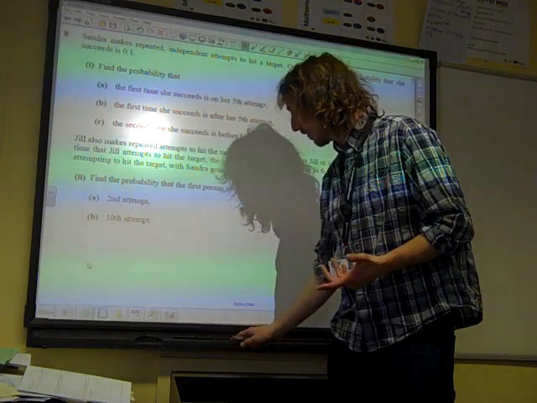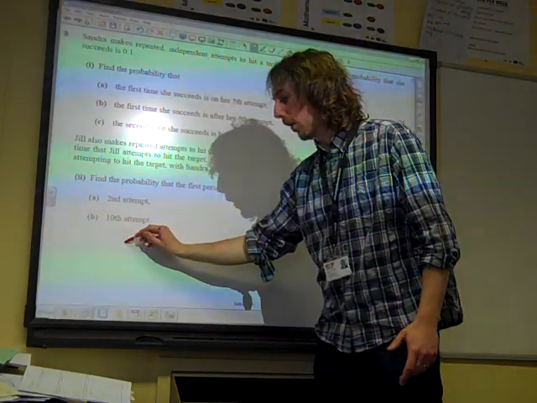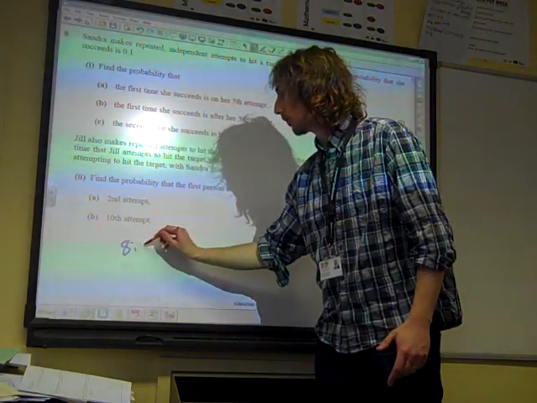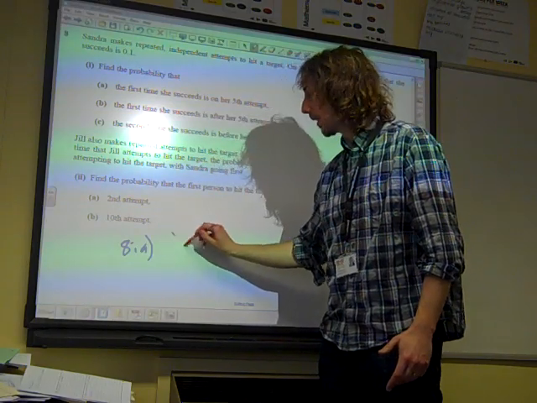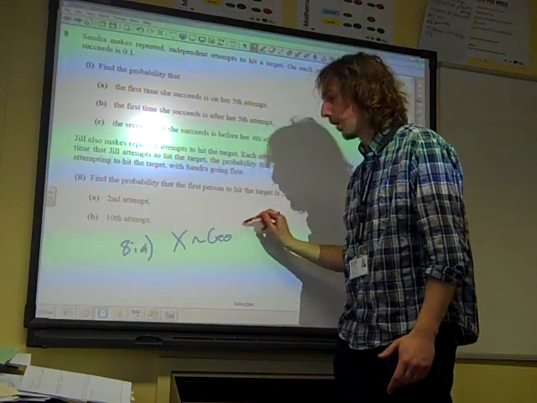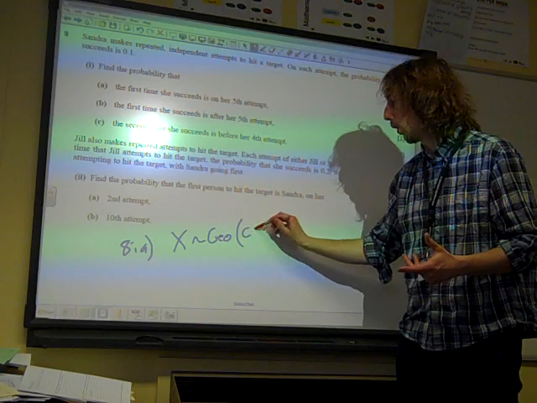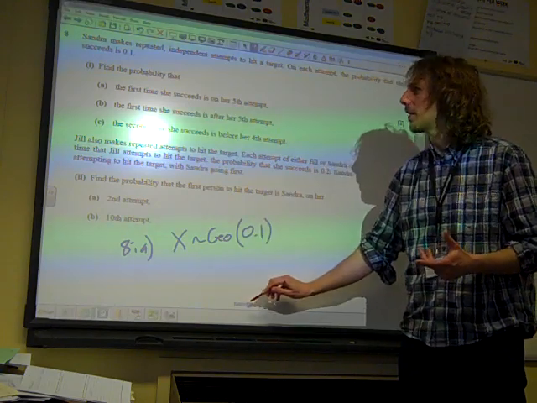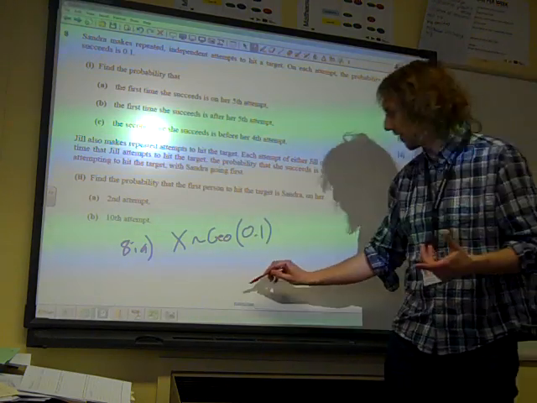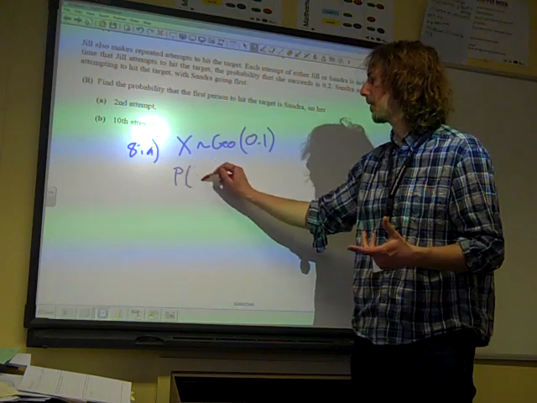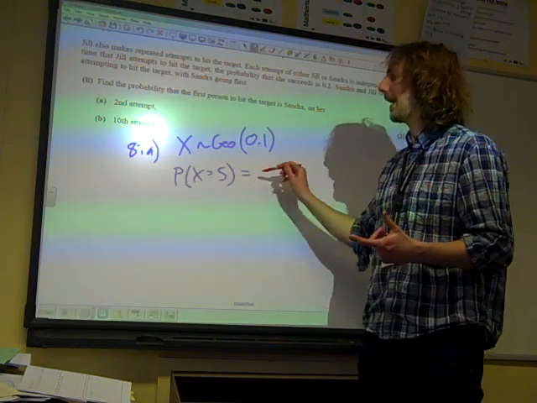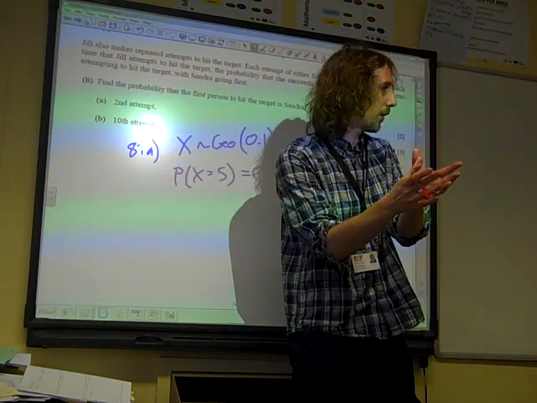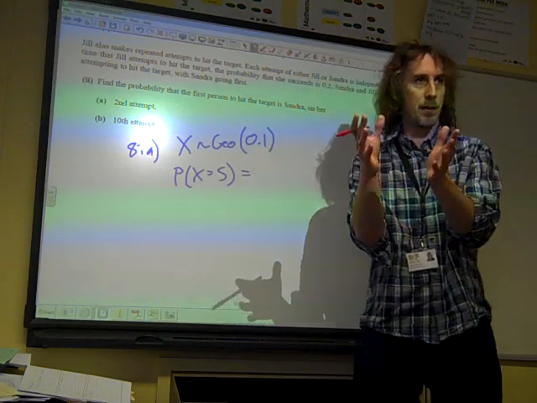So let's just set this up. We've got a geometric distribution, and the probability of success is 0.1. So the first time she succeeds is on her 5th attempt. That's the probability that x equals 5. Again, we can look in the formula booklet for this and find the formula there for these probabilities.